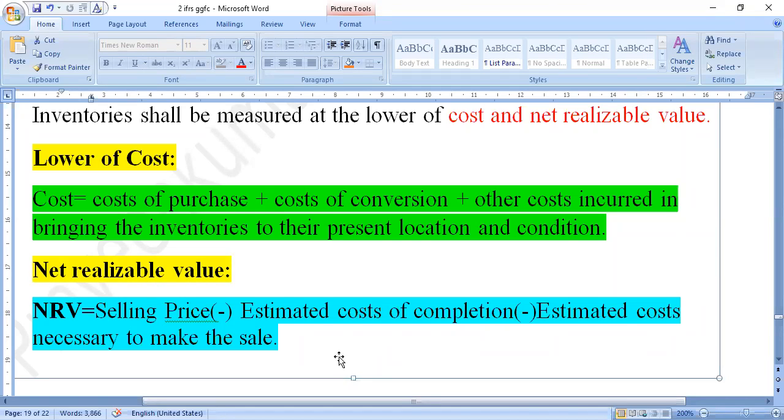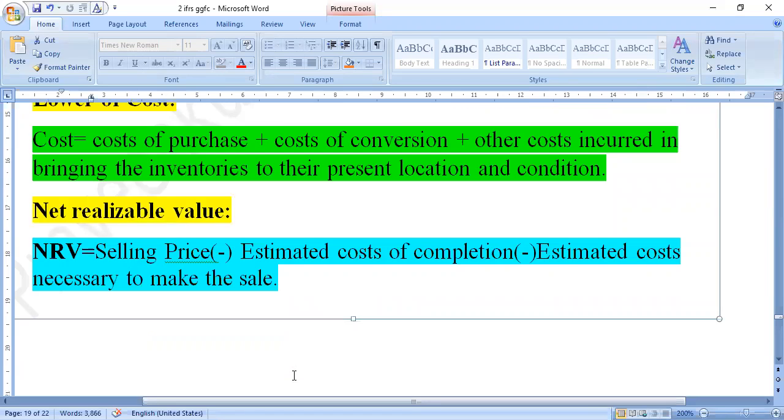So this is the formula to find out the net realizable value. Once again, to find out the net realizable value we should deduct the estimated cost of completion and the estimated cost to make the sale. These two we deduct from the selling price. This is the net realizable value formula.